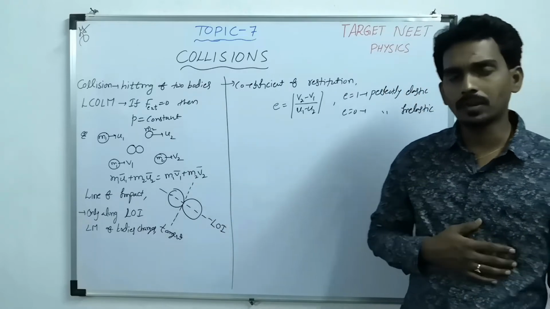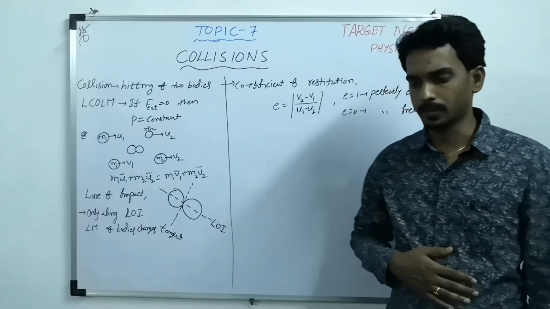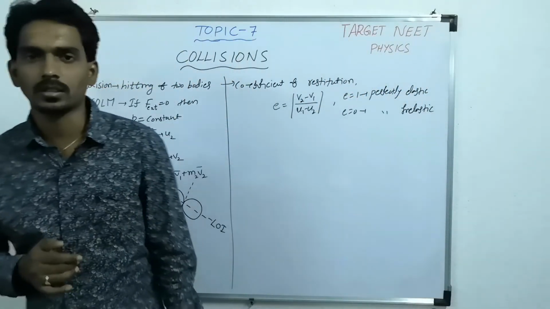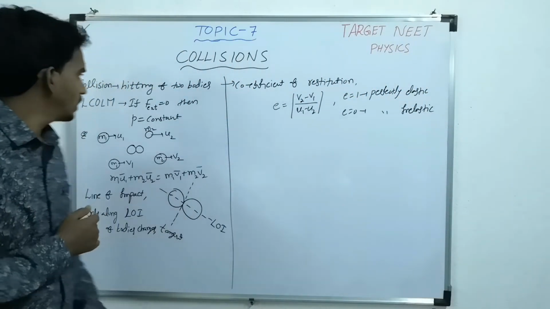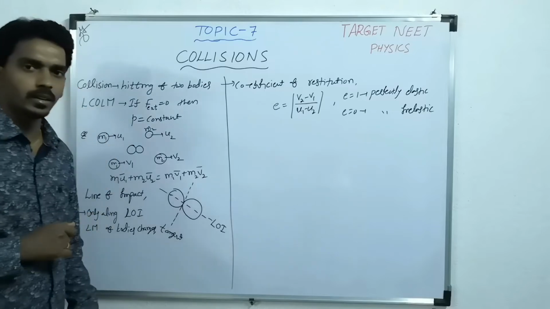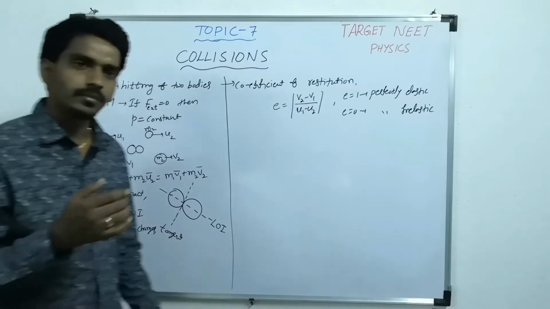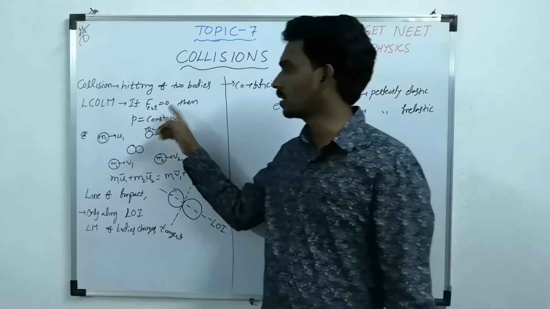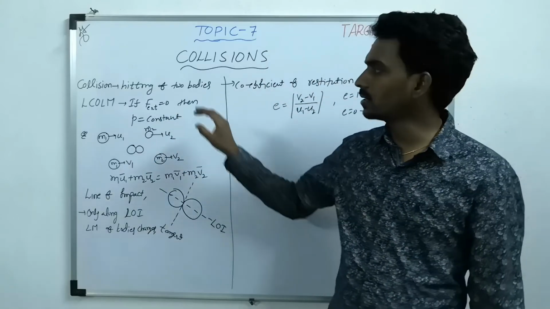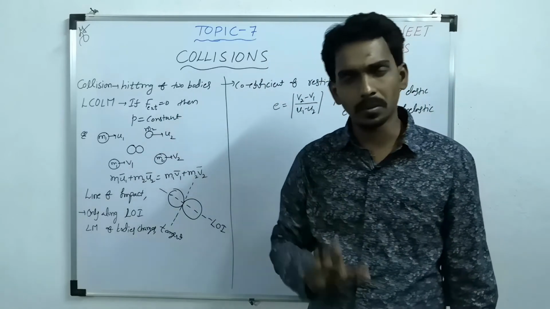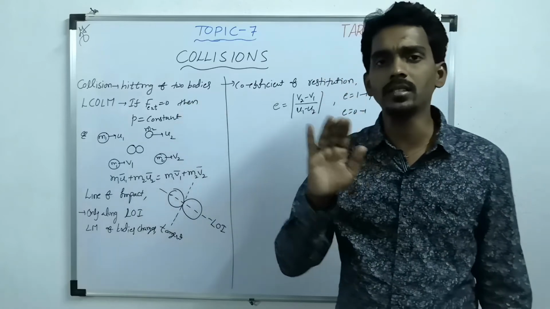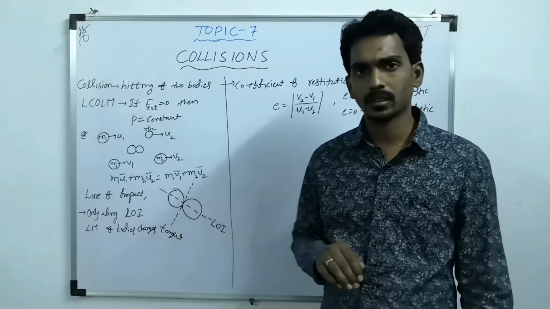What is the law of conservation of linear momentum? We have seen the law of conservation of mechanical energy. The word conservation means something remains constant. So the linear momentum of the system remains constant when there is no external force. If the external force acting on the system is 0, then the total linear momentum of the system remains constant.